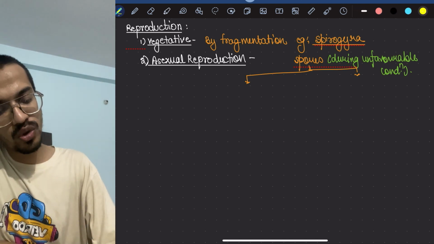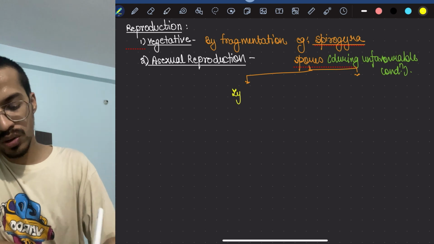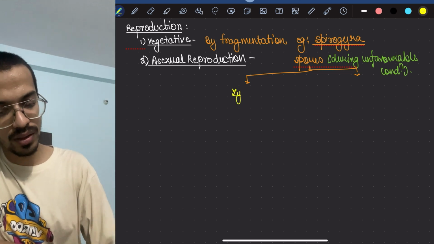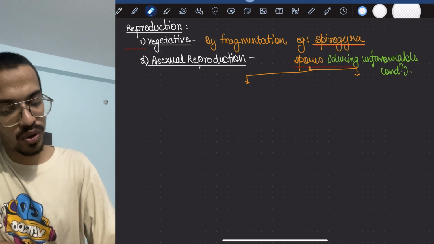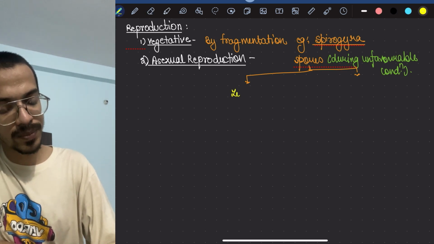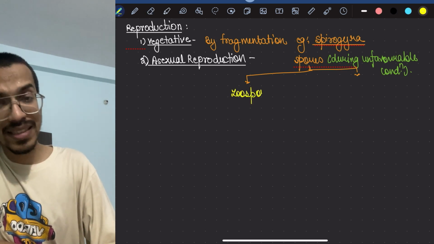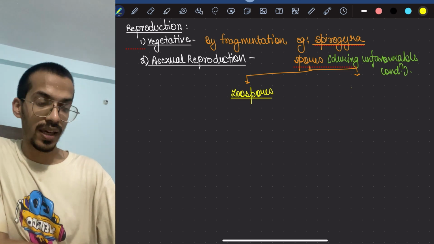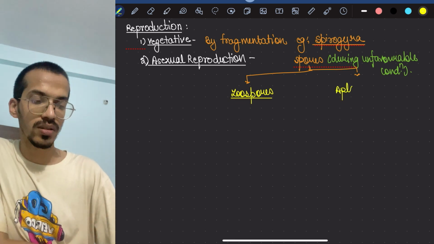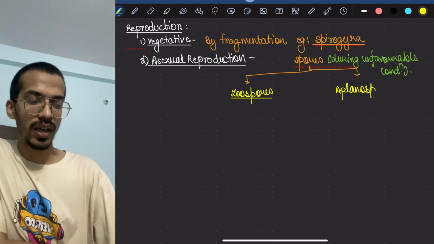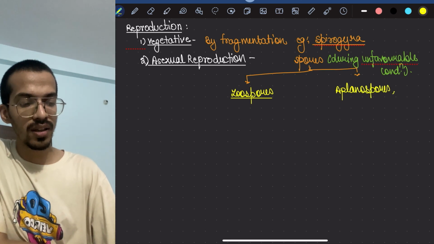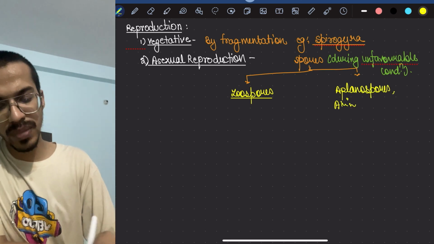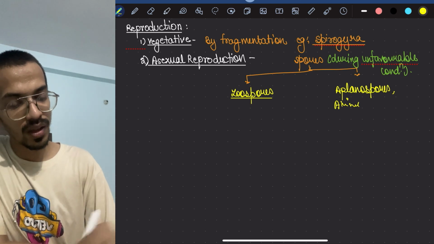Number one, there could be zoospores, not zygospores, sorry. First, zoospores. And second, aplanospores. It could be akinetes. Where have we studied akinetes?